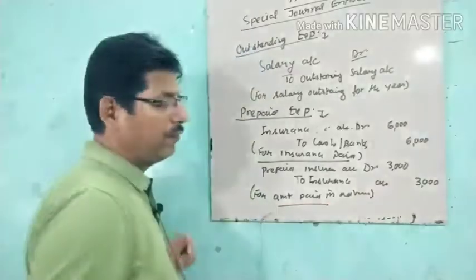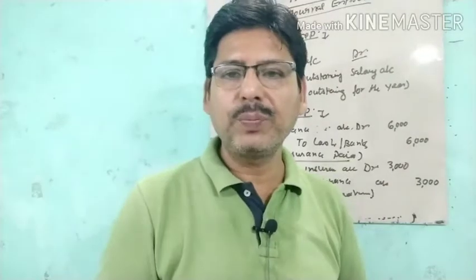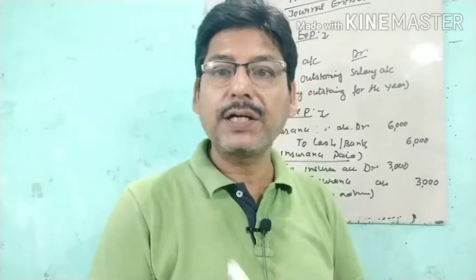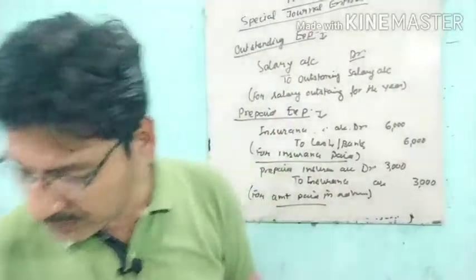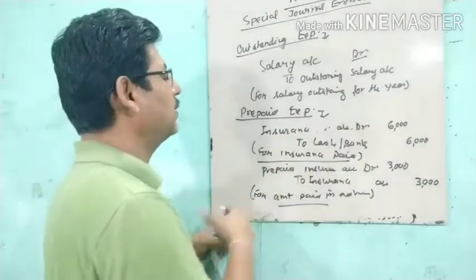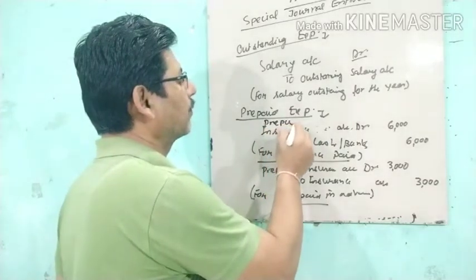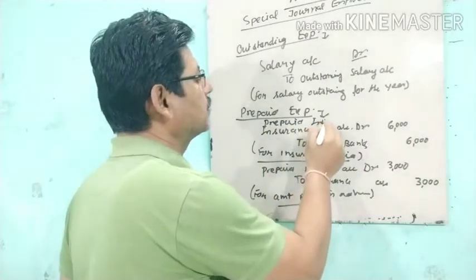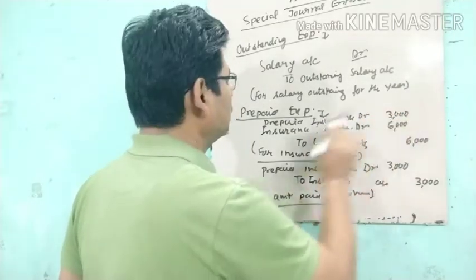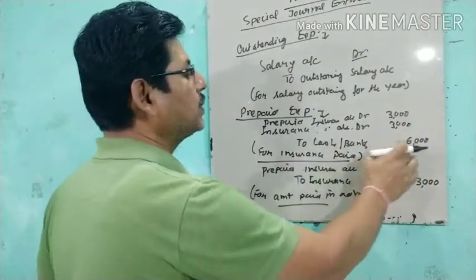Okay? Or if we don't want to put these two journal entries, we can make only one journal entry at the time of paying only. So in that case, what can be done? Here, instead of writing insurance 6,000, we can write prepaid insurance account debit with 3,000, and insurance account debit with 3,000 for the current year, and to cash 6,000.